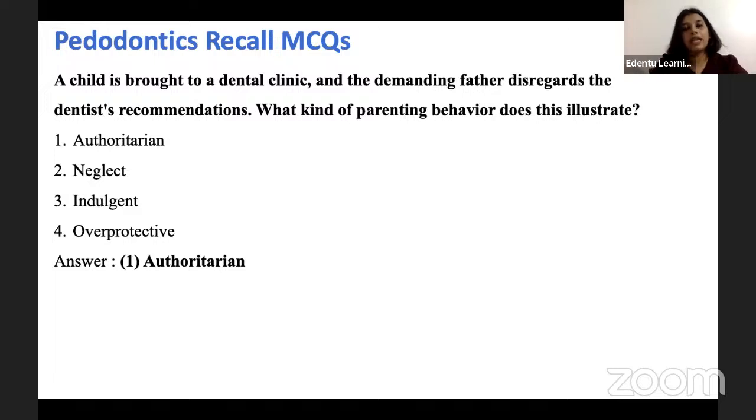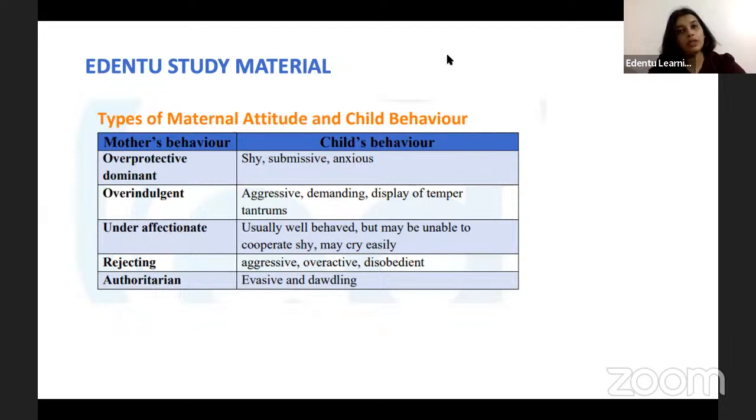Now, let's look at the different types of behavior of the guardians or the mother. Usually, children are brought in by mothers, but there is a particular pattern of behavior of the parent, and this pattern will also be reflected in the behavior of the child. There are different types of parental behaviors. One type is the overprotective parents. Then we have the overindulgent parent, the under affectionate parent, rejecting parents, and authoritarian parents. All of these terms are more or less self-explanatory.